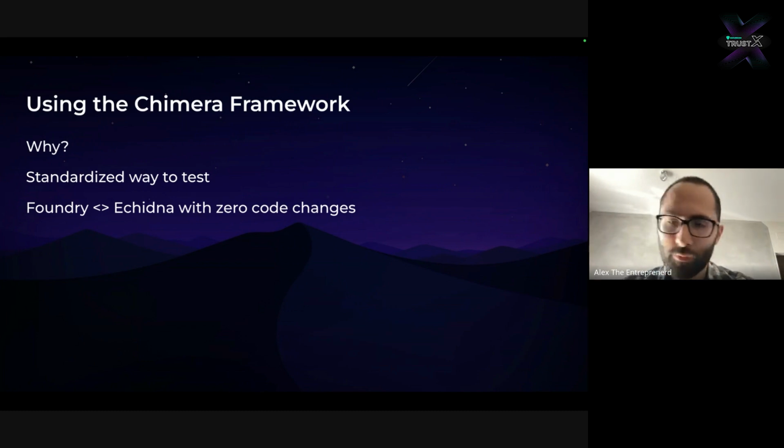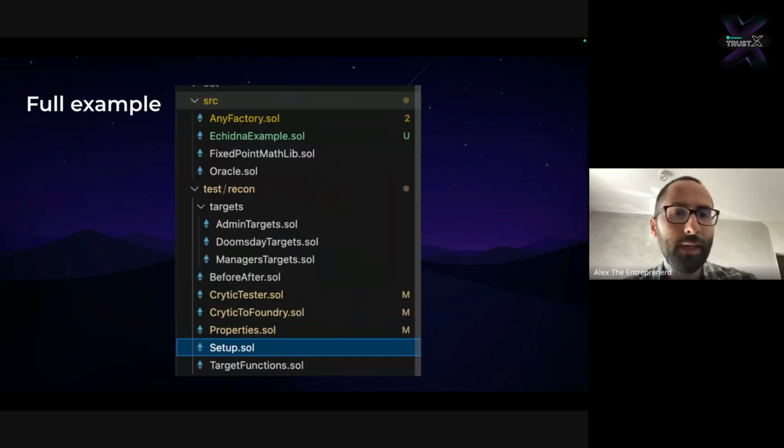And so for the suspension of disbelief, you can basically write Foundry tests and use other tools that are more powerful to break those same tests. And so this is what the example project will look like. All the screenshots are taken from this project, both the Foundry test that I showed you before, as well as the Echidna code I'm going to show soon.